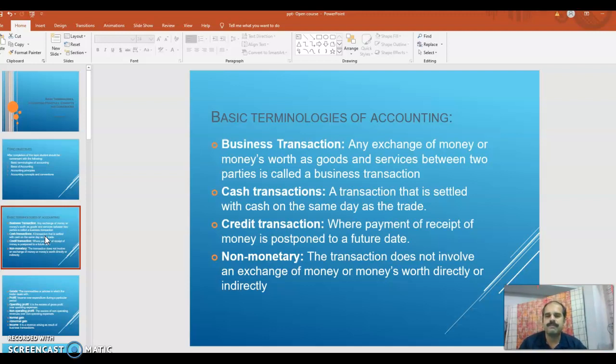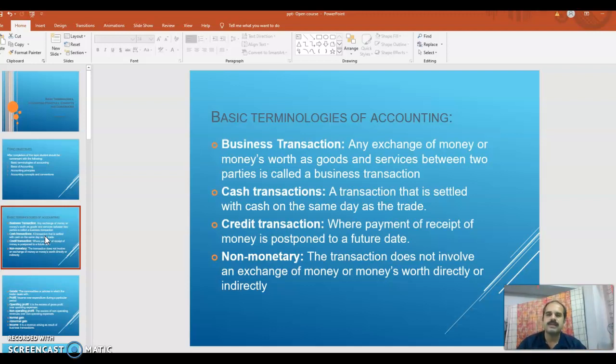A business transaction may be a cash transaction, credit transaction, or non-monetary transaction. What is a cash transaction? A transaction that is settled with cash on the same day as the trade. Then what is a credit transaction? The payment or receipt of money is postponed to a future date. In a cash transaction, the transaction is immediately settled by paying cash or money.